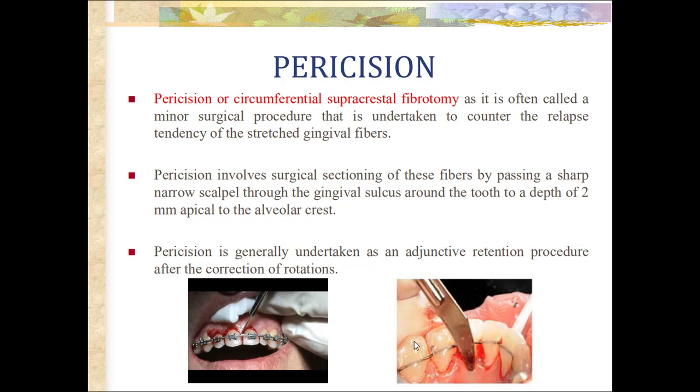Paricision involves surgical sectioning of these fibers by passing a sharp narrow scalpel through the gingival sulcus around the tooth to a depth of 2 mm apical to the alveolar crest. Paricision is generally undertaken as an adjunctive retention procedure after correction of rotation. As we know, rotation in orthodontics is the most difficult tooth movement to retain.